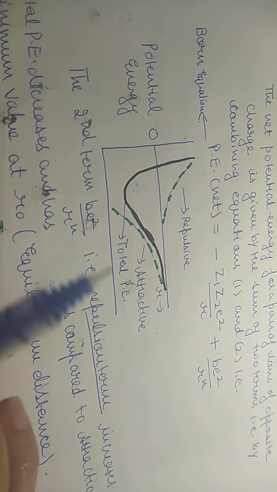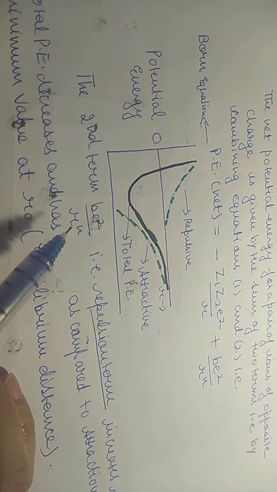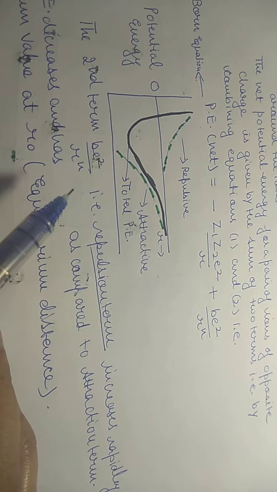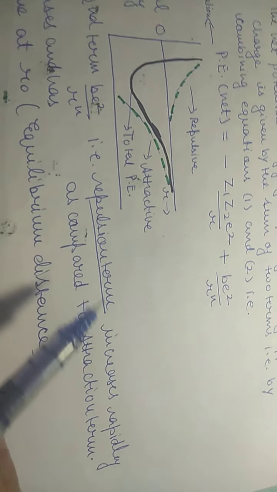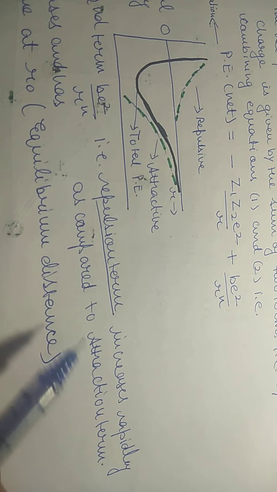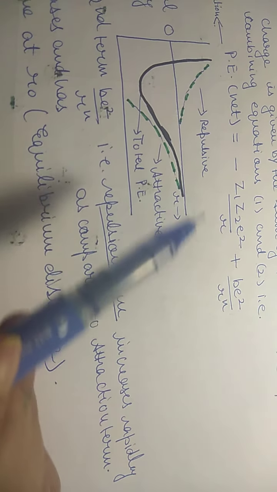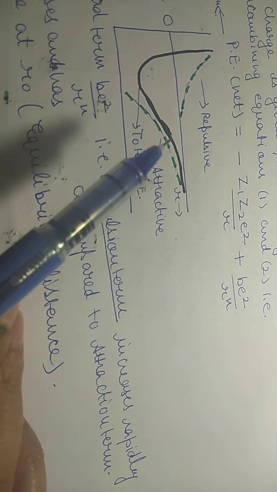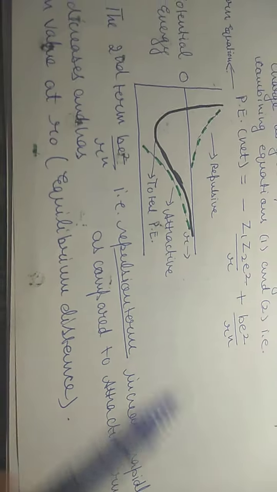So we can say that the second term, B e square upon r raised to the power n, that is the repulsion term, increases rapidly as compared to the attraction term. The increase in repulsive forces is rapid as compared to the attraction term.